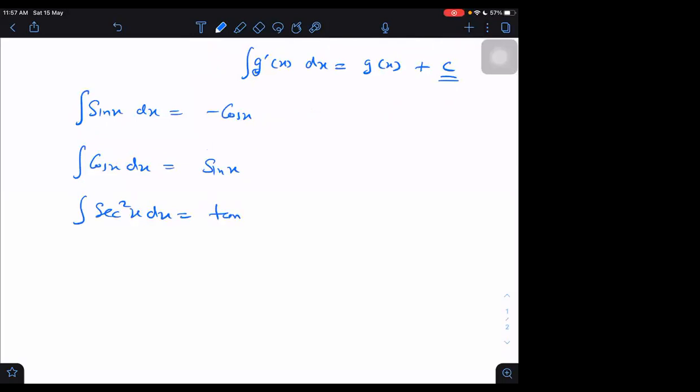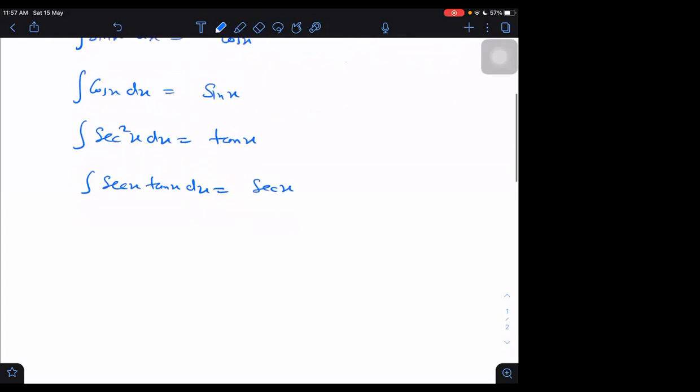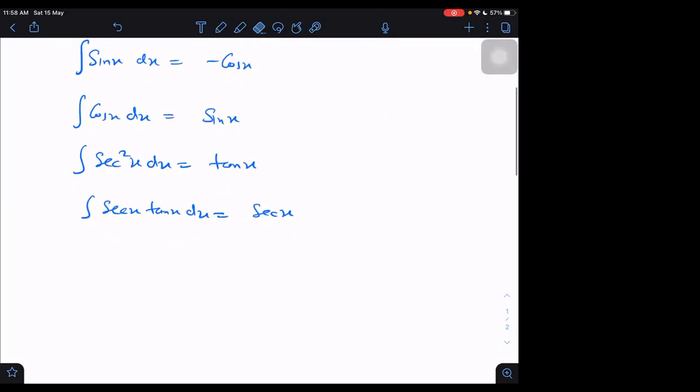Tan x. What will be the integration of secant x tan x? Secant x. Just opposite. What about the integration of tan x? That is complicated. This I will do later on, because we have not done any differentiation for it.